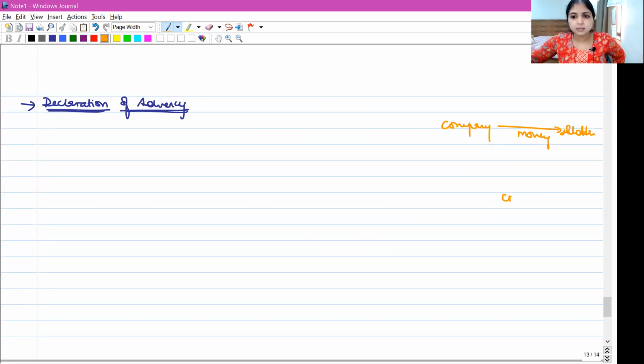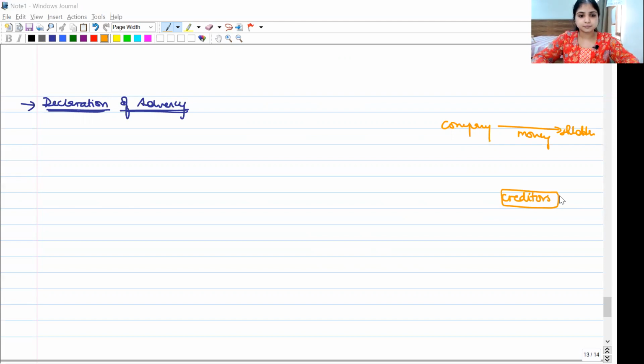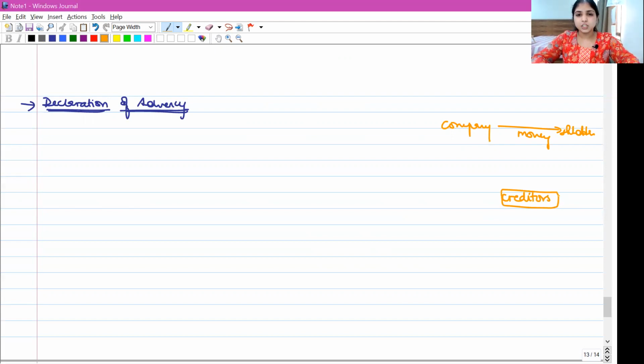Don't you think the creditors will get angry? Why? Don't you think the creditors of the company will get angry? See, they will. If the company is buying back shares, company is using its money to give to shareholders.